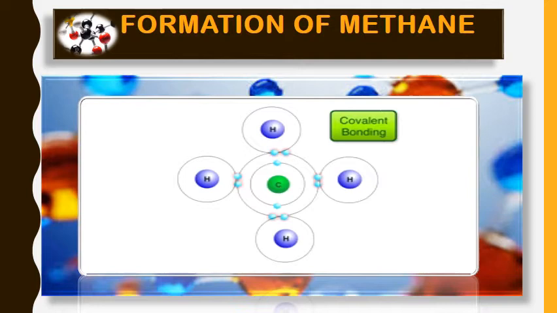So carbon has completed its electronic configuration and moved towards a stable configuration like noble gases, 8 electrons in the outermost shell. And hydrogen also has gained a stable electronic configuration, having 2 electrons in the valence shell. So in this way, covalent bond formation results in the stability of an atom, so that each atom in the molecule has gained stability by sharing the electrons.